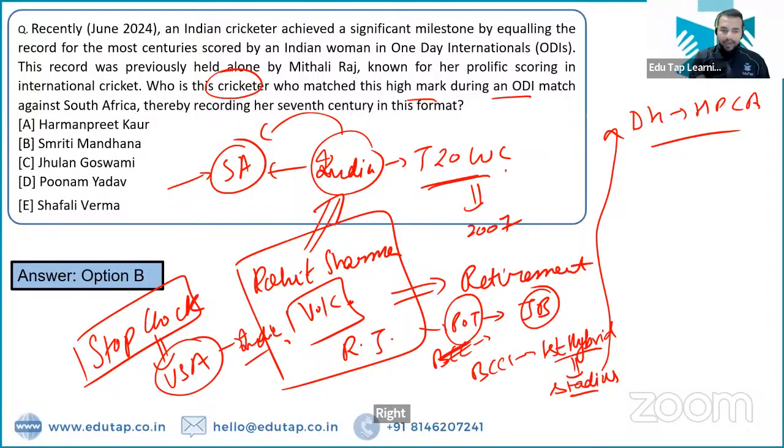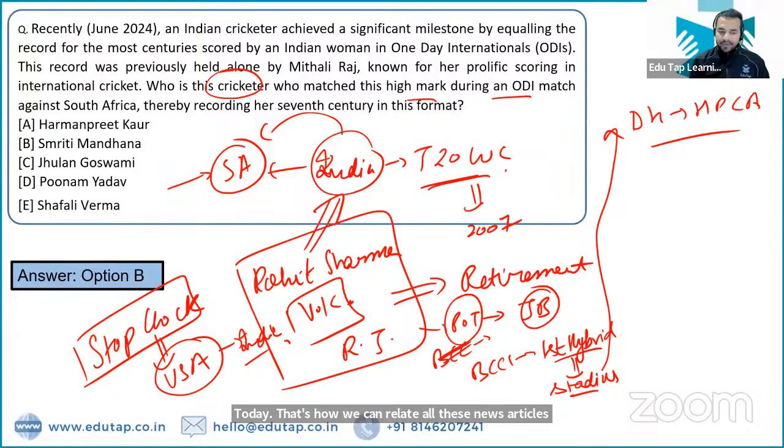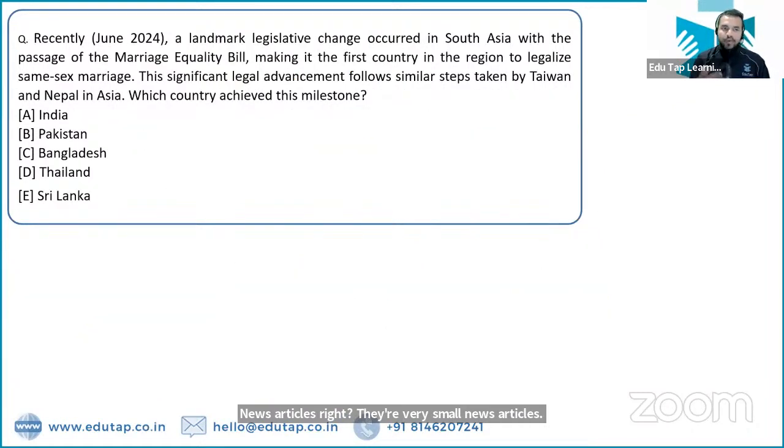So guys, that's how we can relate all these news articles and remember them together. I believe in this manner we will be covering the remaining part as well. So this way, you will be able to retain these facts. See, there is so much information that we need to cover from these GA news articles, right? They're very small news articles, so what we can do is club the related news articles together and remember them from the exam point of view. Now let's move on to the next news article.